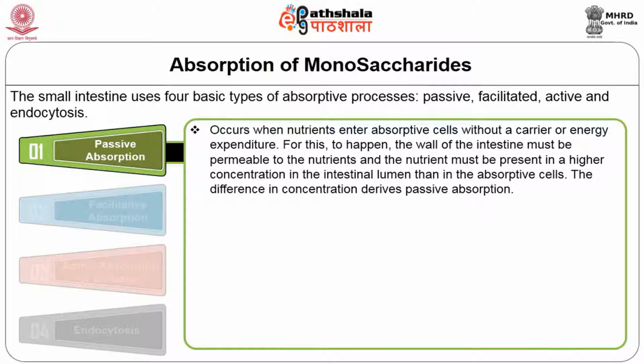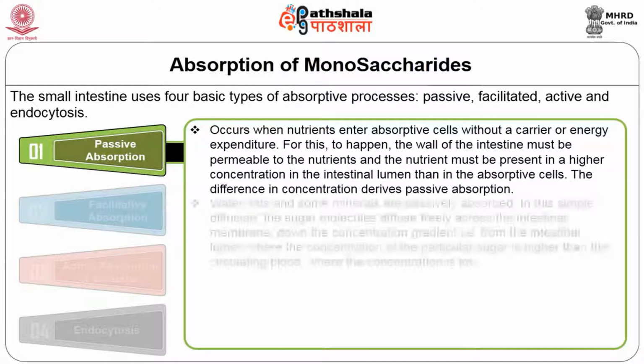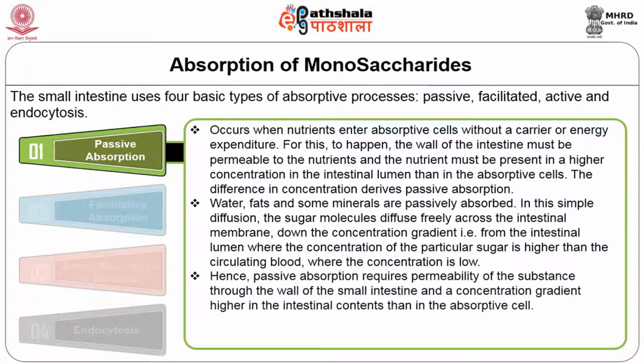For this to happen, the walls of the intestine must be permeable to the nutrients, and the nutrient must be present in a higher concentration in the intestinal lumen than in the absorptive cell. The difference in concentration drives passive absorption. Water, fat, and some minerals are passively absorbed.